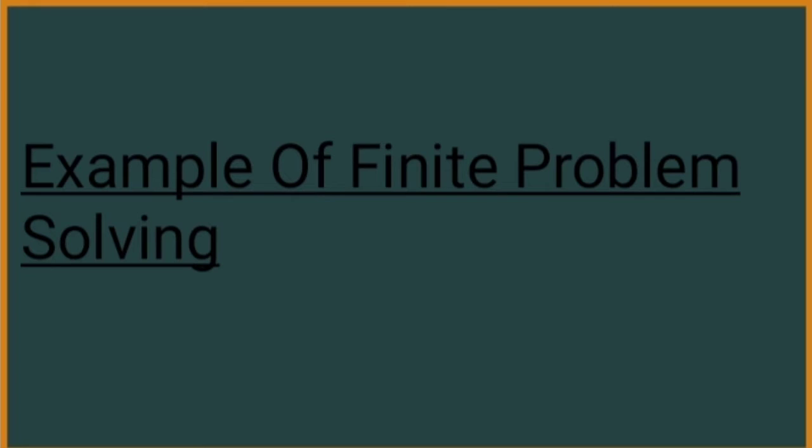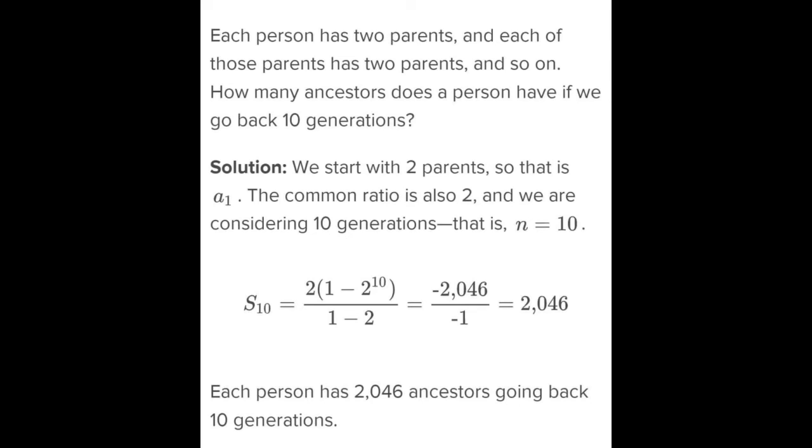Example of finite problem solving. Example number 1. Each person has two parents, and each of those parents has two parents, and so on. How many ancestors does a person have if we go back 10 generations? Solution. We start with two parents, so that is a sub 1. The common ratio is also 2 and we are considering 10 generations, that is n equals 10. The formula has you substitute.